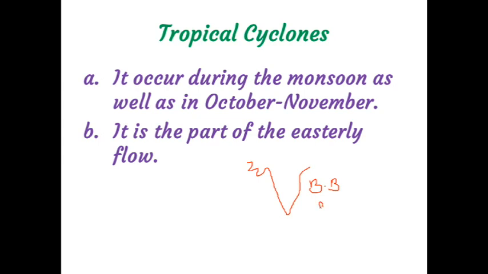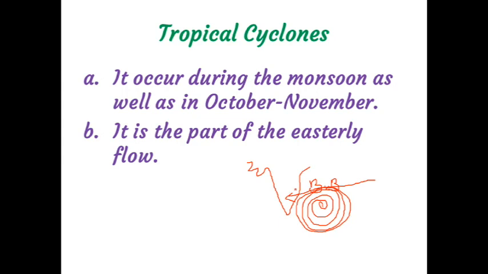And the tropical cyclones emerge in the Bay of Bengal, and these cyclones move to our land. Who carries these tropical cyclones to our land? That is the easterly flow, because it is coming from the east side. That is why those winds are called what? Easterly flow. The easterly flow carries tropical cyclones to our land.